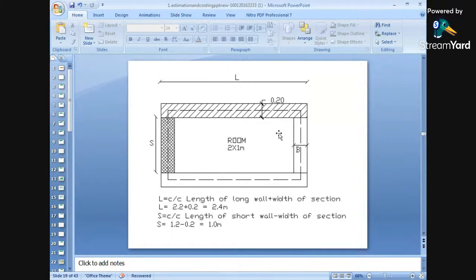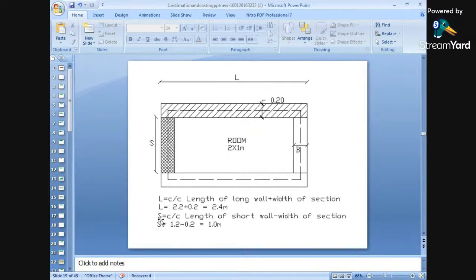By the concept of long wall short wall, which we have covered in the previous slide, L is equal to the center length of long wall plus the width of sections for long wall. So 2.2, center to center distance of long wall कितना होगा? देखो, inner side is 2, half of 0.2 का half कितना होगा? 0.1. So 2 plus 0.1 plus 0.1 comes to be 2.2, which is the center to center length. Plus what about the width of sections? The width of section is nothing but 0.2. तो कितना हो जाएगा? 2.4 meters. In this way it will be 2.4 meters.